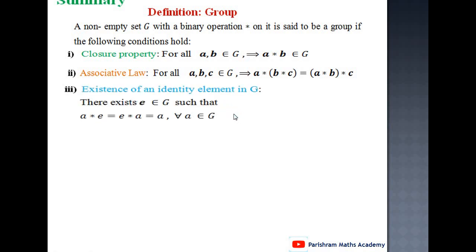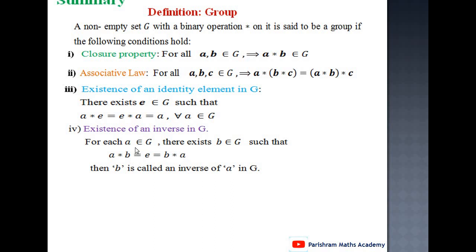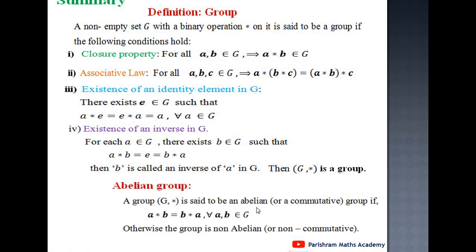Existence of identity: in that set, there exists an element E belonging to G, satisfying the condition A star E equals E star A equals A. In that case, E is the identity element. And inverse exists: for any A belonging to G, there exists B belonging to G, such that A star B equals E equals B star A. It means the inverse exists, that is B is the inverse of A. If these four conditions are satisfied, then G, star is called a group. G, star is said to be an abelian group or commutative group if A star B equals B star A for all A, B belonging to G.